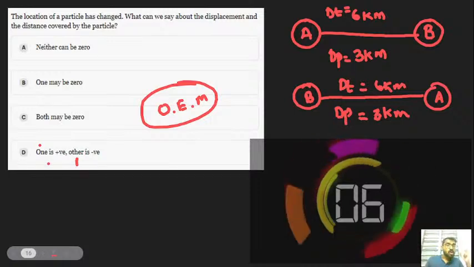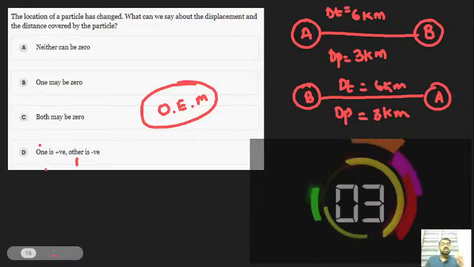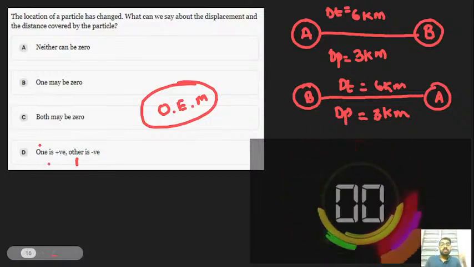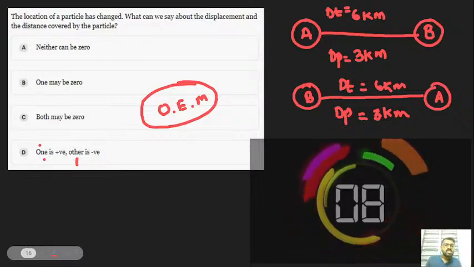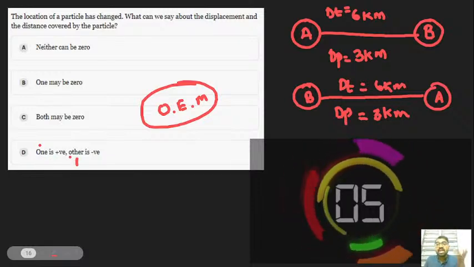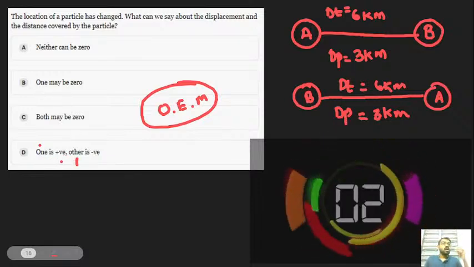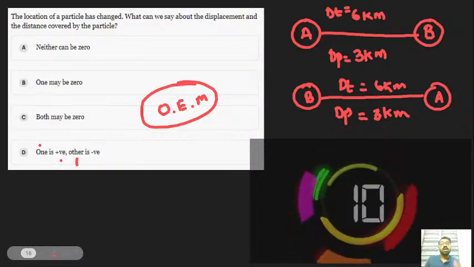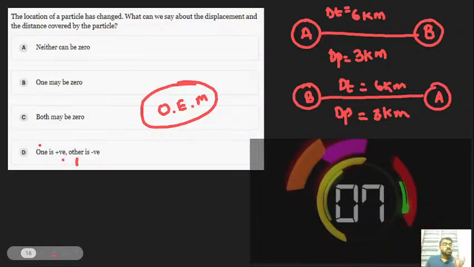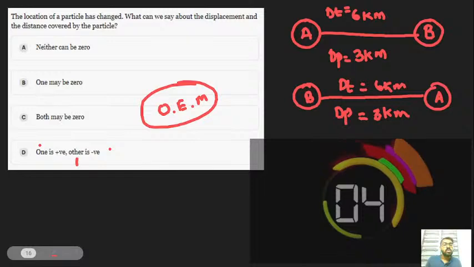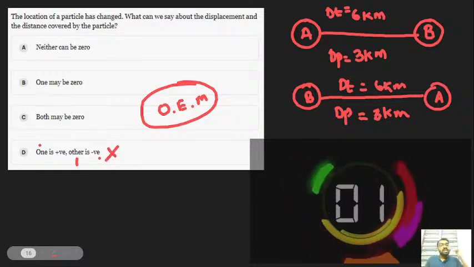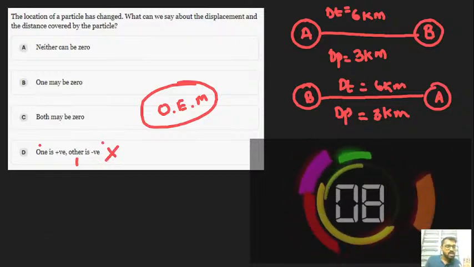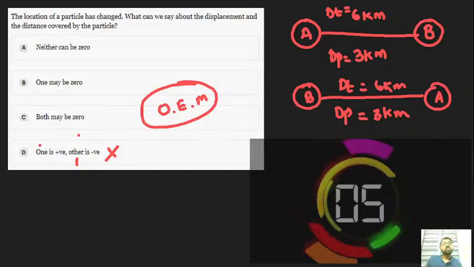The word one is also a major problem with this option because it indirectly mentions. Suppose they had given distance is positive or displacement is negative, yeah, we could easily agree with this option. Okay, so this is indirectly mentioned, so it is an inappropriate option. Got it? So let's move to the third option.